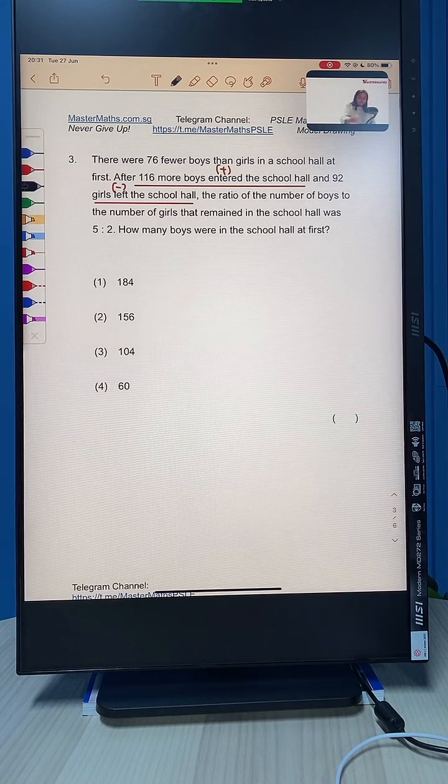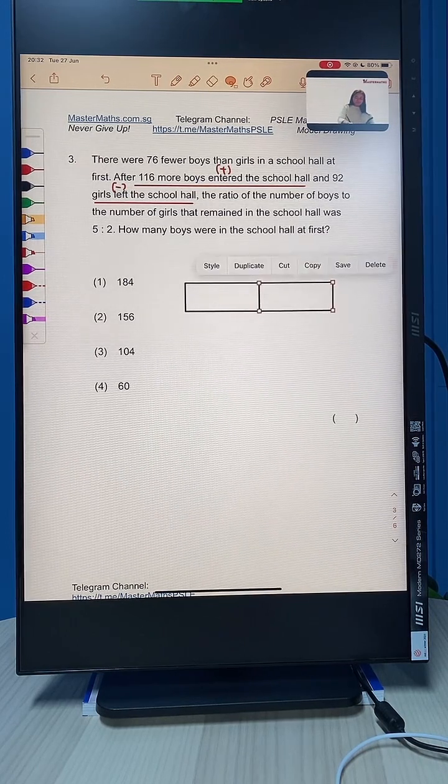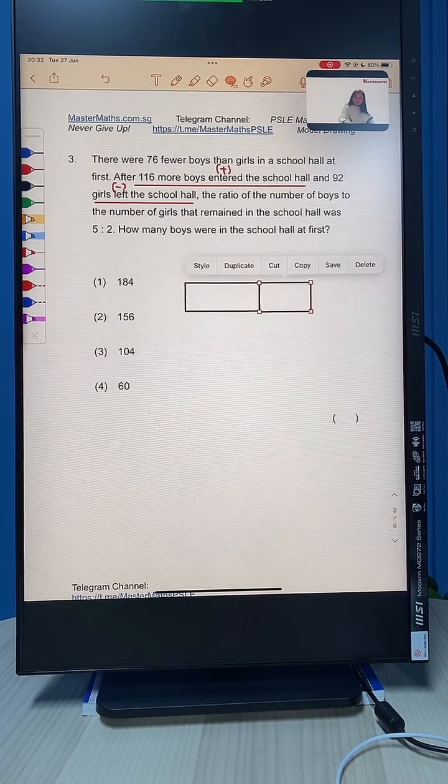So let's start drawing the model. The very first line is not difficult to draw. Now the key thing to take note of when we are drawing models is to follow the flow of the question. If the question started with 76 fewer boys than girls, then we are going to draw 76 fewer boys than girls. Just follow the flow so that you are very clear of what to do in every part.